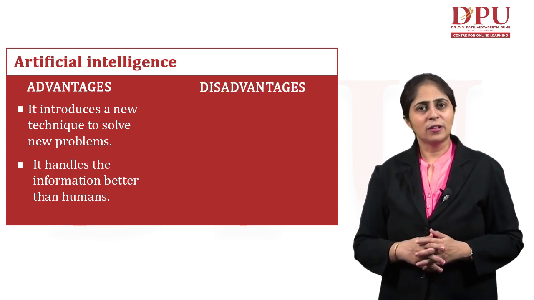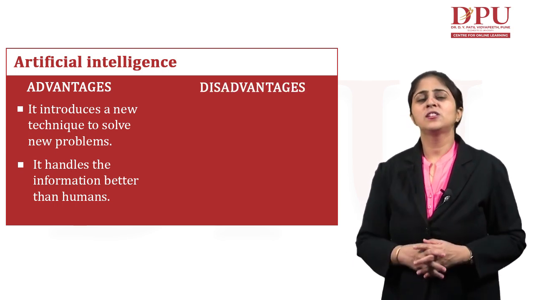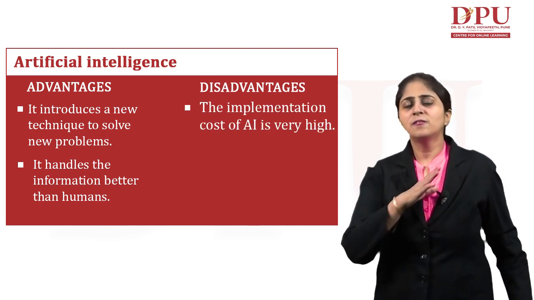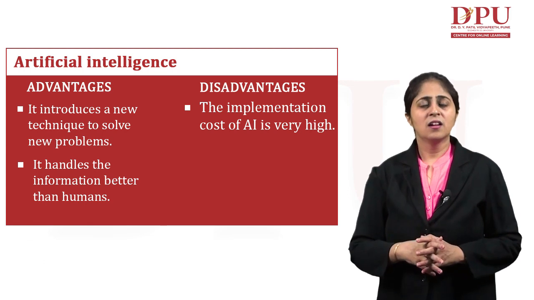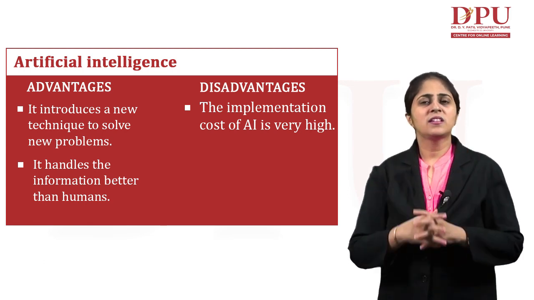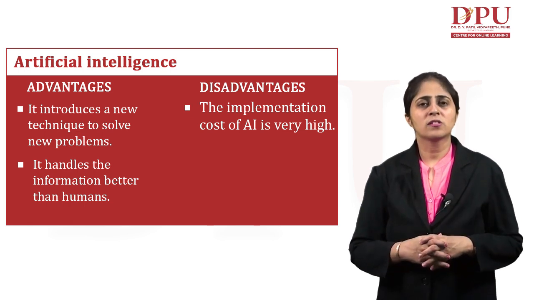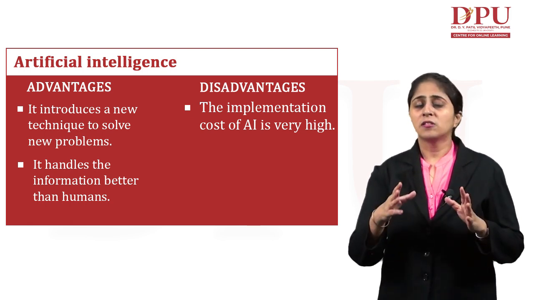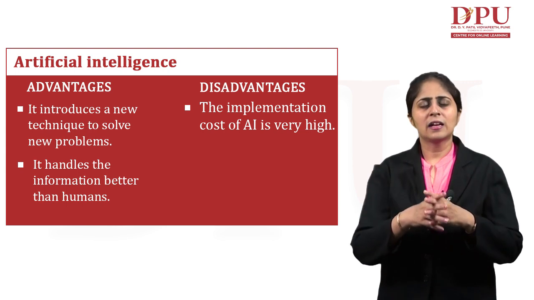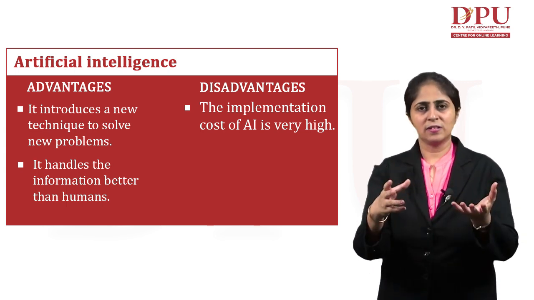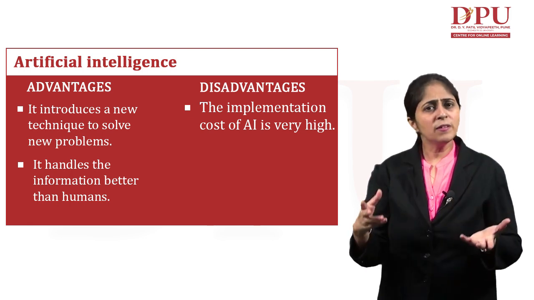Now, talking about a few of the disadvantages. First of all, the implementation cost of AI is very high. Developing these intelligent machines, the development cost and the implementation cost, is very high. These machines look very simple to us. Like Alexa, it looks very simple to us.